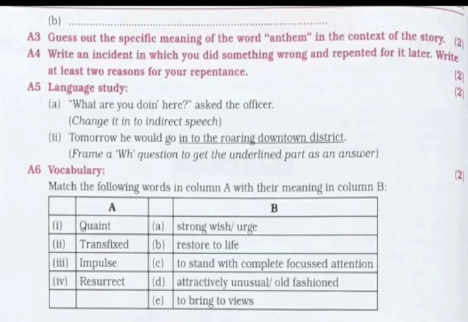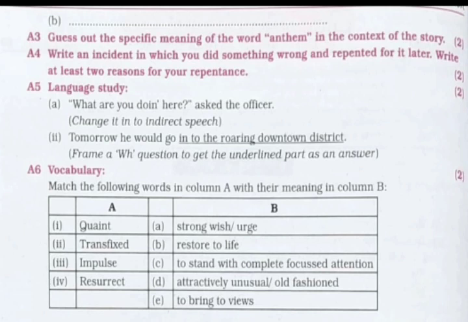As you can see, the next question A3, guess out the specific meaning of the word anthem in the context of the story. This question carries 2 marks. Now this question is an inference or interpretative or analysis type of question. Now the answer you have to find out will depend on the conclusion you are making by reading the passage. So that means after reading the passage, you have to make out or guess what conclusion you have made after reading the passage.